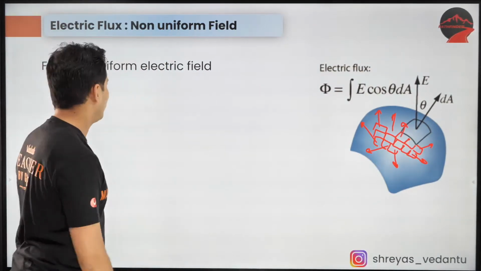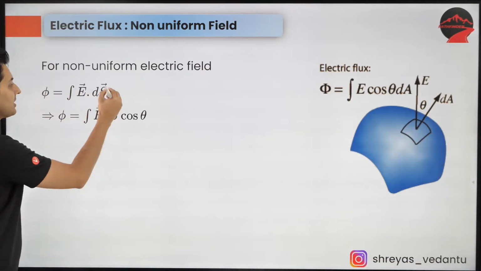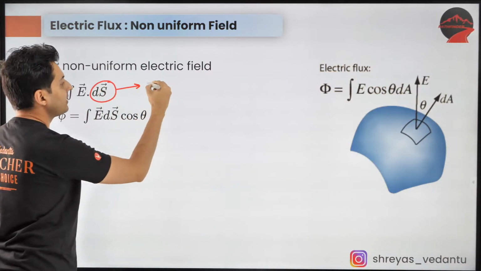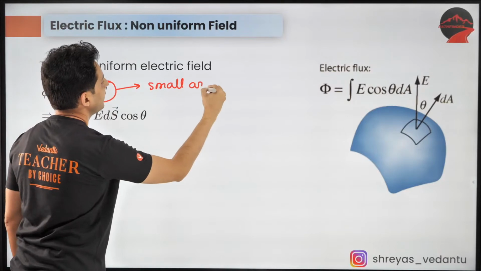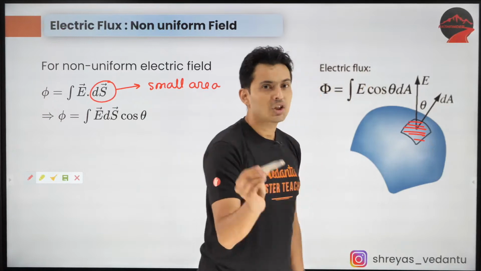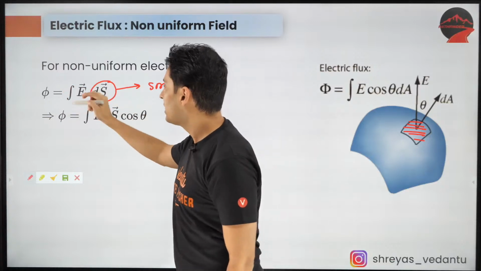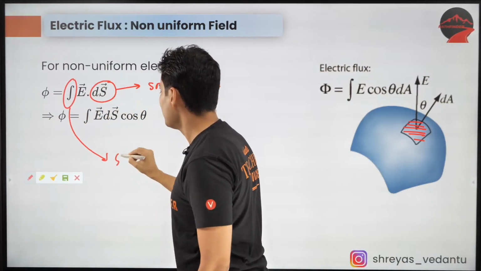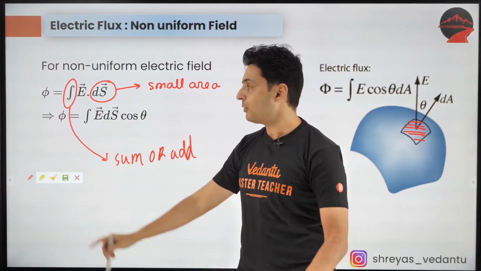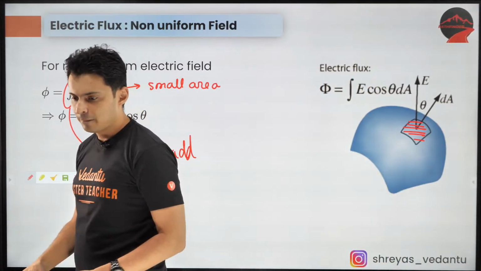So whenever you want to find the total flux, you are going to integrate it, but instead of S, you have dS. What is dS? It's a small area. This one, this is that small area. So E dot dS will give you that small flux. That integration symbol stands for sum, or basically addition. That's why you have integral E dot dS. Understood, everyone? I hope this is clear.